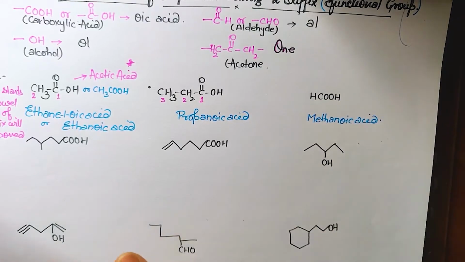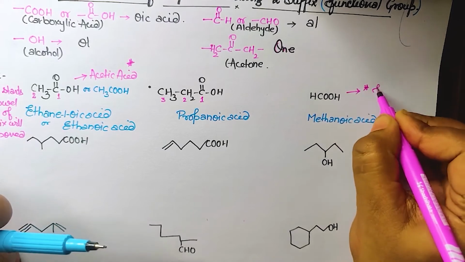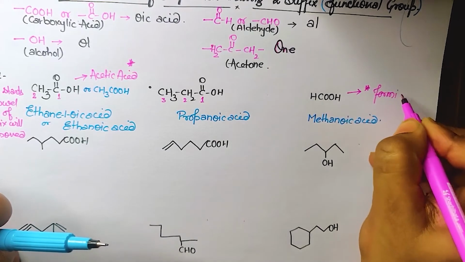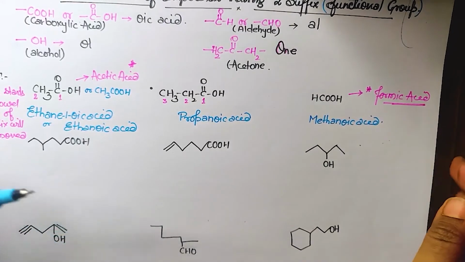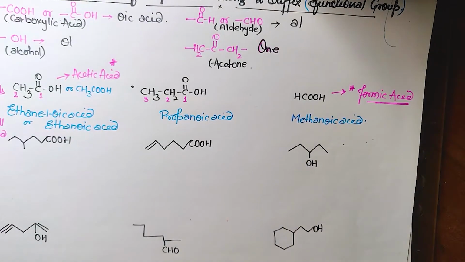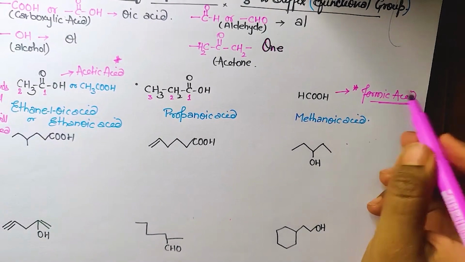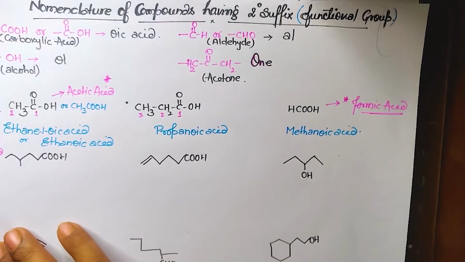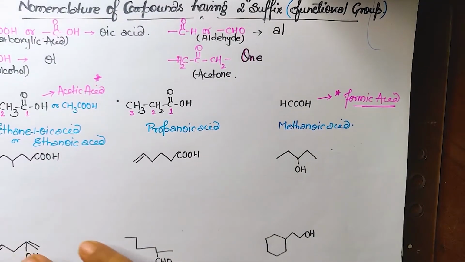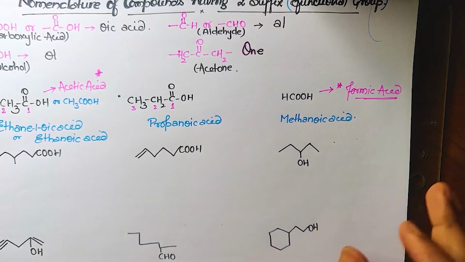This acid also has a commercial name, and that commercial name is formic acid. Actually, this acid is present in red ants, and it is known as formicus. So from there it gets the name. Okay, formic acid. Similarly, this acetic acid is present in vinegar, and it came from the word acetum. Okay, so that's why.